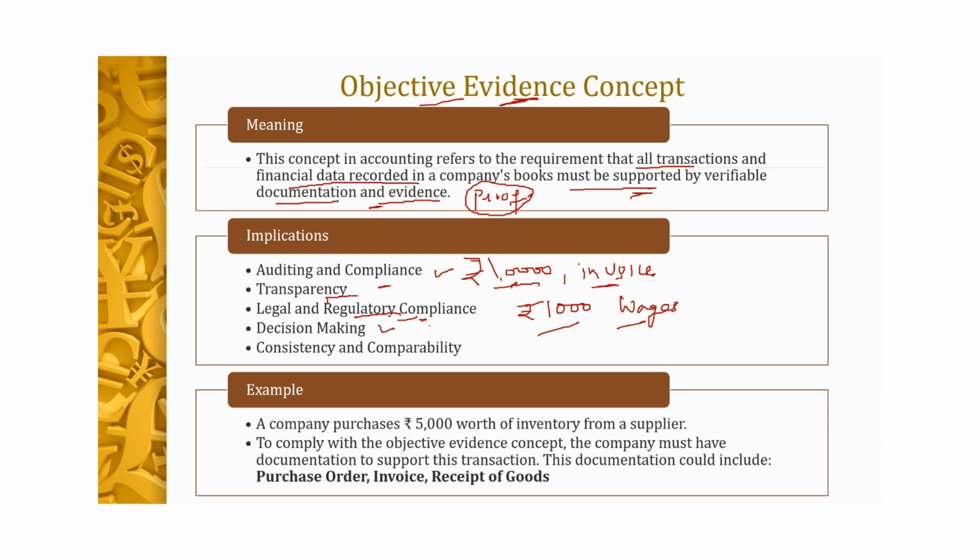And if the transactions are authentic, that means we are providing reliable information to all the users of accounting information, which will help them in making various decisions. Similarly, it will help in consistency and maintaining the comparability. Let's go through an example. Like a company purchases goods worth rupees 50,000 from a supplier.